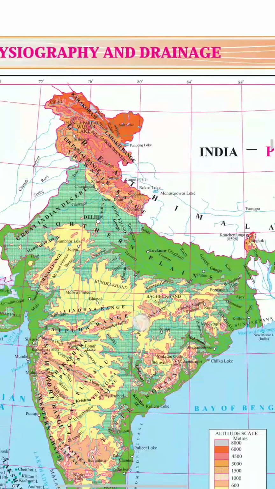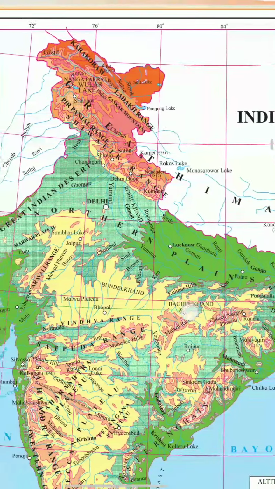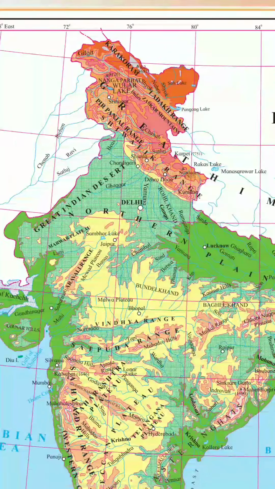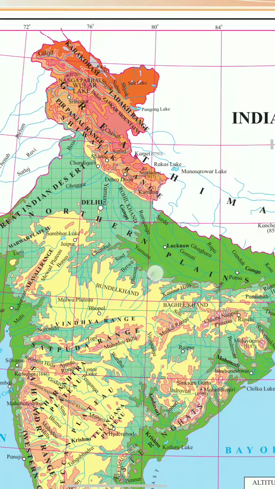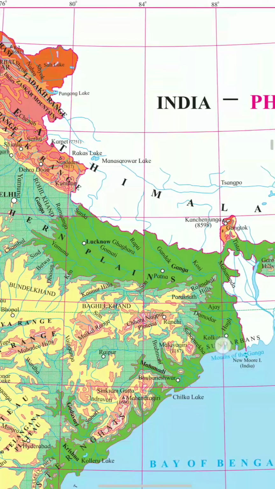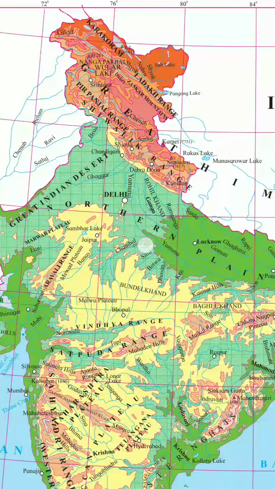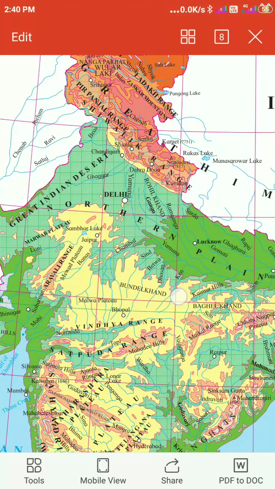Okay, now see the northern Indian plain. Northern Indian plain, it is started from here, from Rajasthan, okay, and here up to the western Bengal. Okay, see here, this is the Rajasthan section, and from this Rajasthan the Indian northern plain is started.